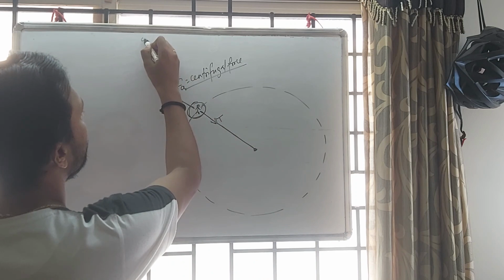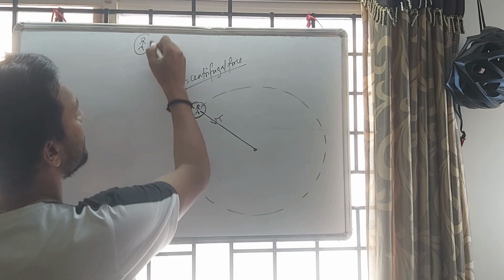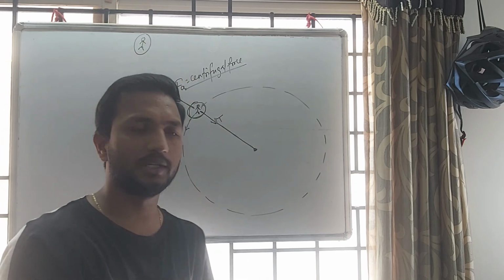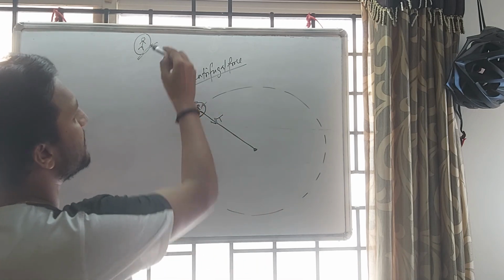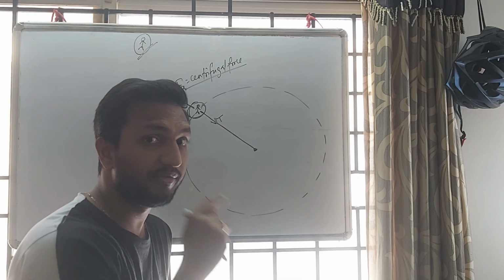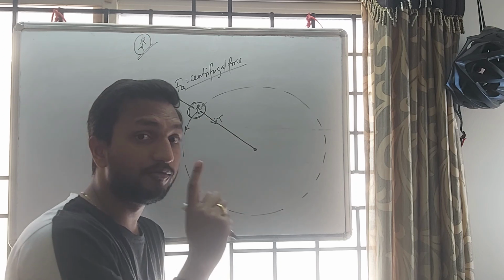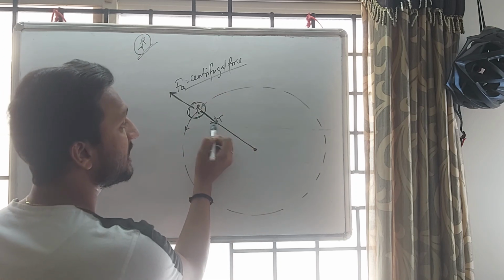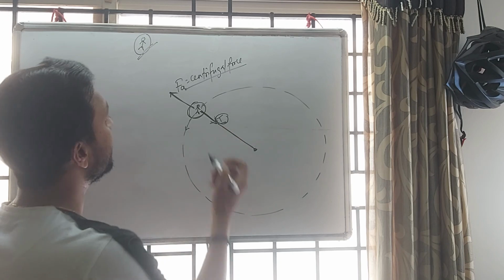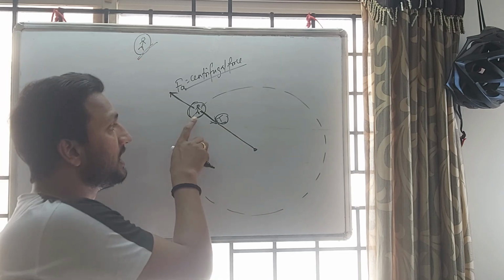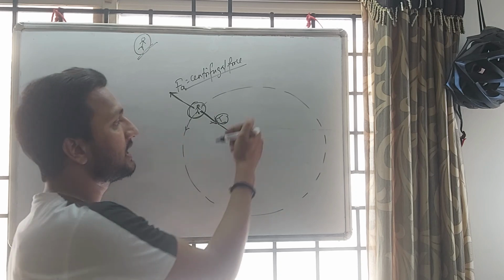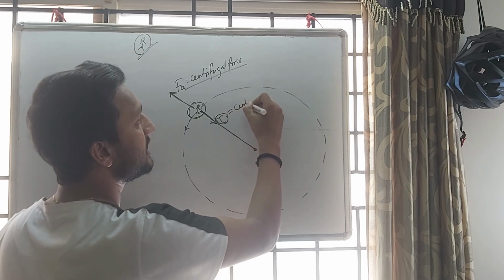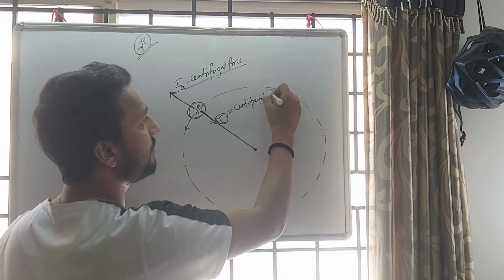Now suppose here we have one observer and this observer is sitting somewhere on the ground. So what will this observer feel? This observer will feel on this ball we have one force that is towards the center, right? So this tension is towards the center. This observer will feel we have one force that is towards the center. That force is called centripetal force.